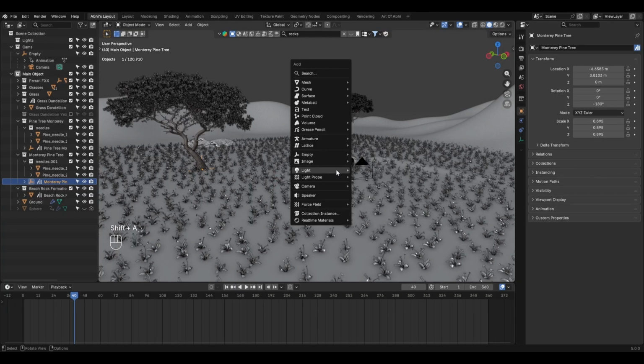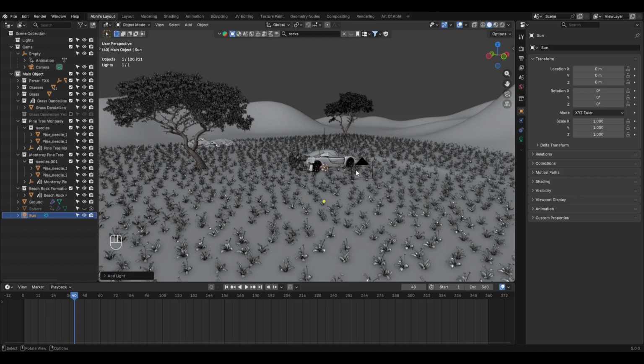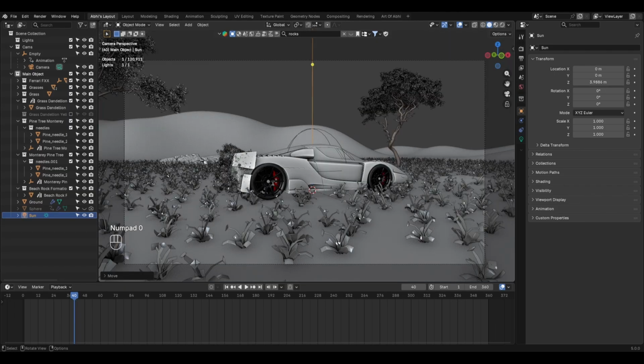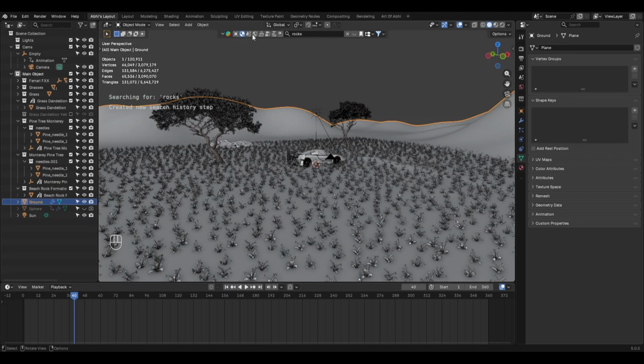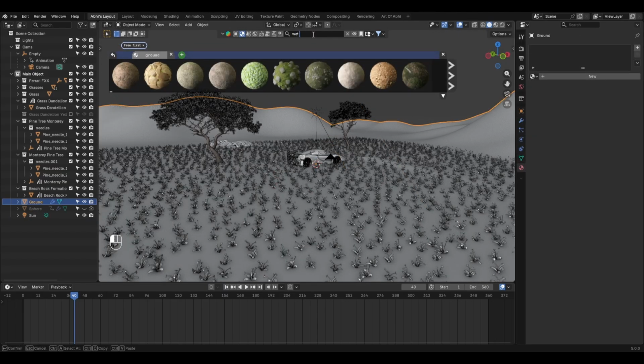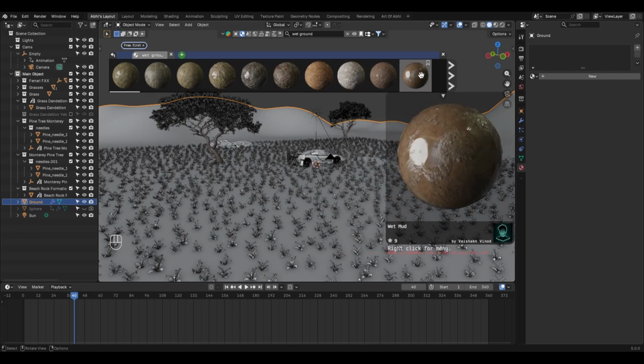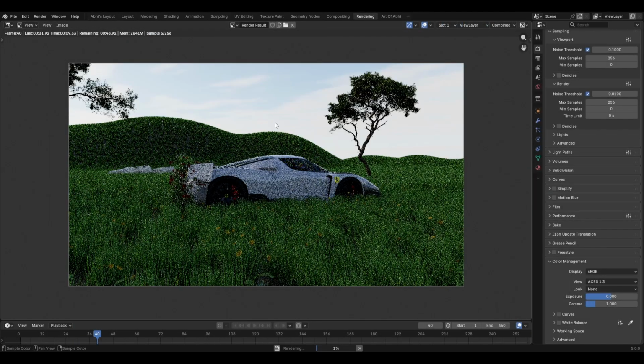First, press Shift A, go to Light and add a sunlight to see the scene. Then move it slightly upward and rotate it to give the scene a proper direction for the lighting. Next, set the BlenderKit search filter to Material, search for Wet Ground and select your desired ground material. Now hit render to see the result.